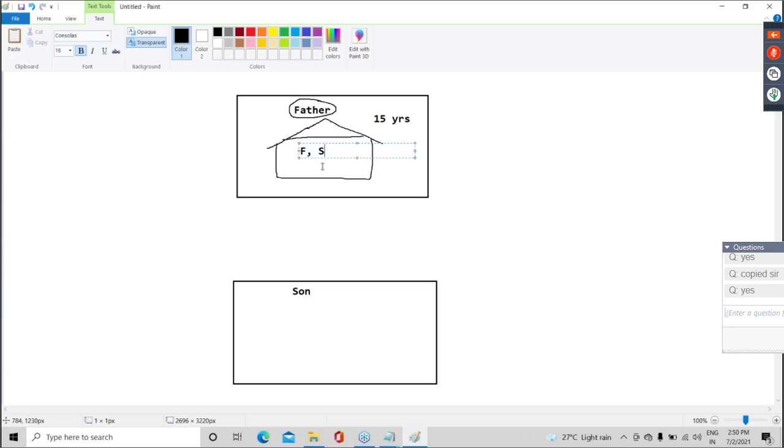Now, what happened next? Son wants to do marriage. Father also wants the marriage of his son. So let's assume the son's marriage is done. After the marriage of the son, can I say, guys, three members are staying in the house? Fine. Father, son, and son's wife. Okay. Now, guys, what will happen?